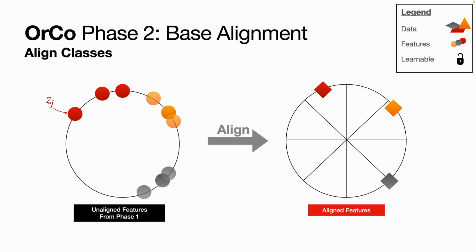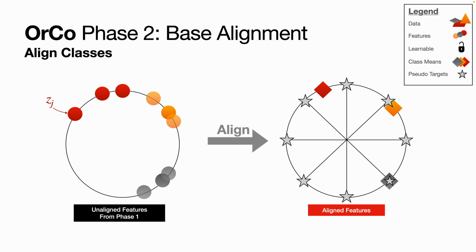Let's in fact look at a consolidated view of our features for convenience. Here we visualize the mean of the features from each class. Also for convenience, let's visualize our orthogonal targets as stars. We use Hungarian matching to find the optimal assignment between the class means and class targets. Here are the assignments we make for this set of classes. Note that now we have some assigned targets and some targets which are left unassigned. This will be critical in creating margin and reserving space.